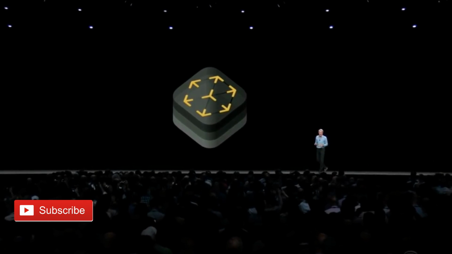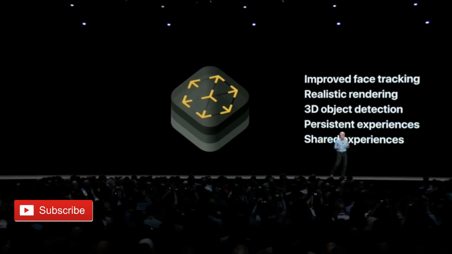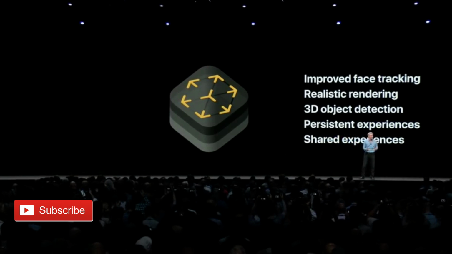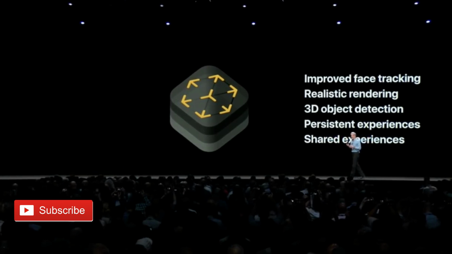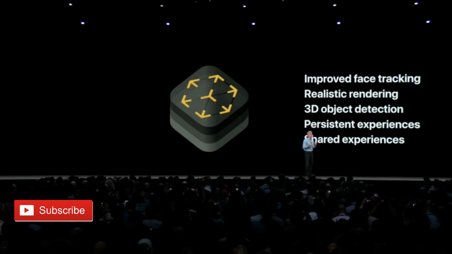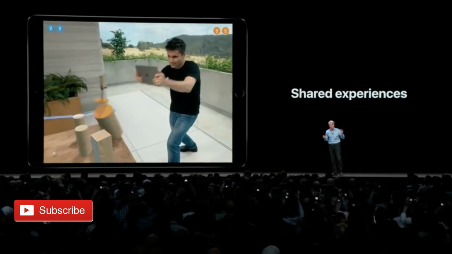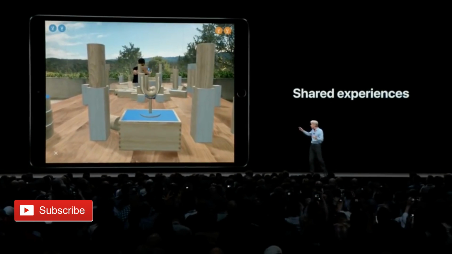With Apple's ARKit 2, developers will get improved face tracking for apps like Snapchat. There's more realistic rendering, 3D object detection, persistent experiences. For example, you can paint virtual objects onto a wall and close the app. When you open it back up and point your camera to the wall, your virtual painting will still be in the place where you left it. You'll also be getting shared experiences for multiplayer gaming and more for augmented reality.